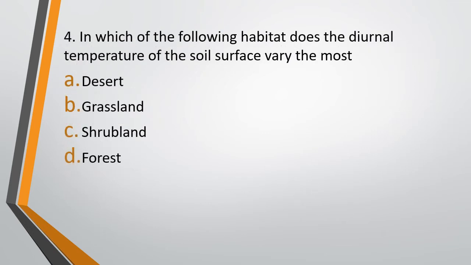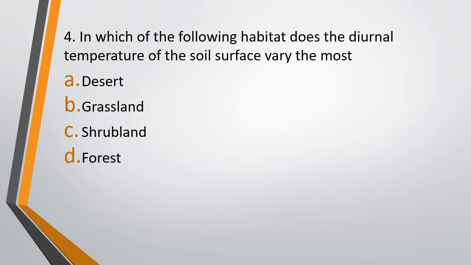Question 4. In which of the following habitat does the diurnal temperature of the soil surface vary the most? Option A. Desert. Option B. Grassland. Option C. Shrubland. Or option D. Forests. In which of the following habitat does the diurnal temperature of the soil surface vary the most?